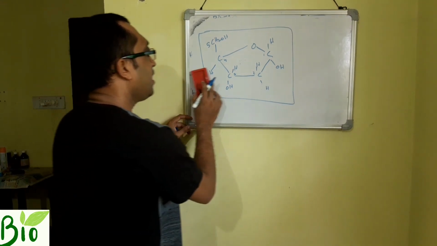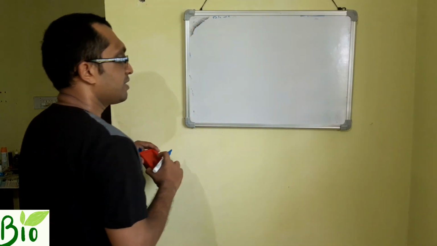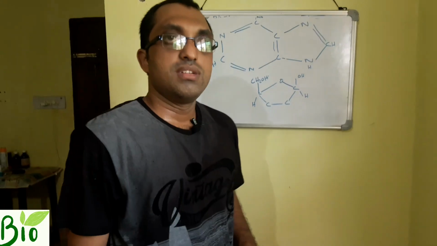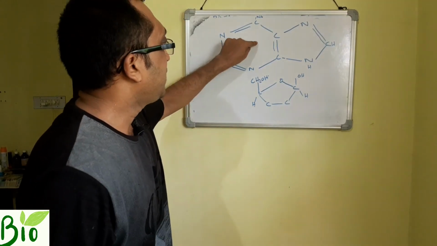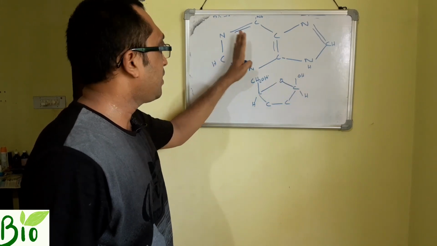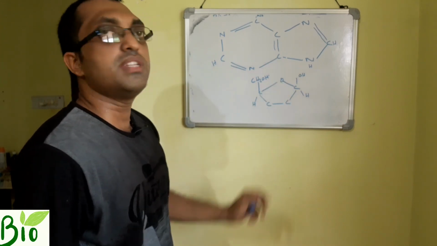So now we will see how to form a nucleoside, with your adenine. We will see how the nitrogen base is attached to the sugar. Here I am drawing the skeleton. I am not putting the exact formulas, but I am showing the skeleton.